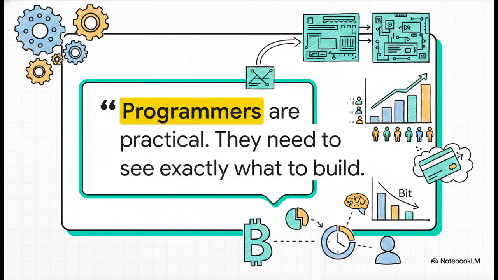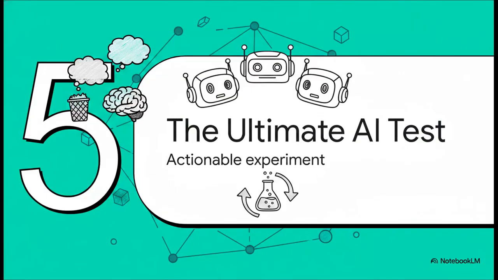The real breakthrough for this bit theory comes when you stop theorizing about human attention and actually translate it into a testable data point. Developers need a blueprint, right? They need to see exactly how high bit waste actually correlates with measurable business problems, like user dropout rates or subscription cancellations. And that leads us right into part 5, the ultimate AI test. Time for an actionable experiment.